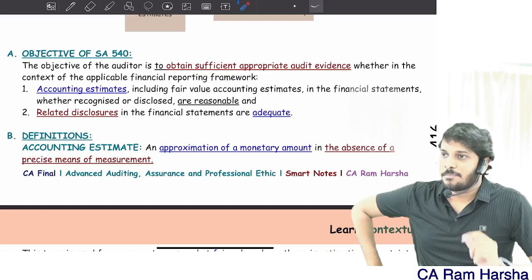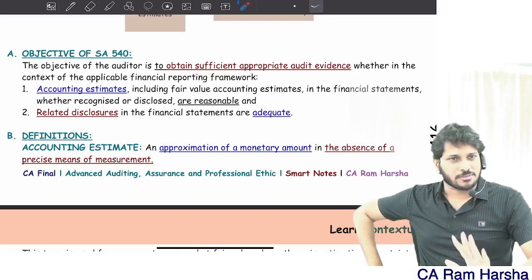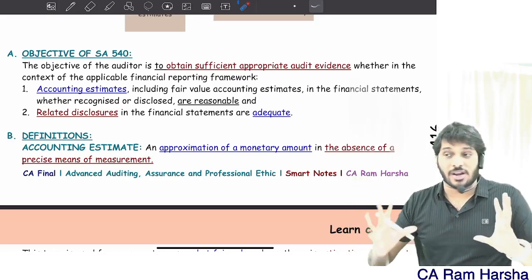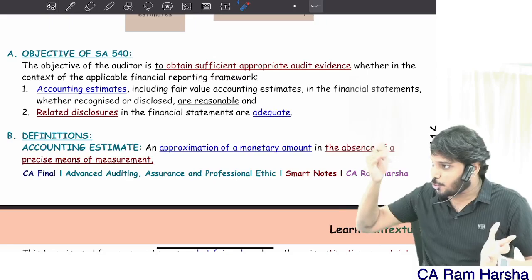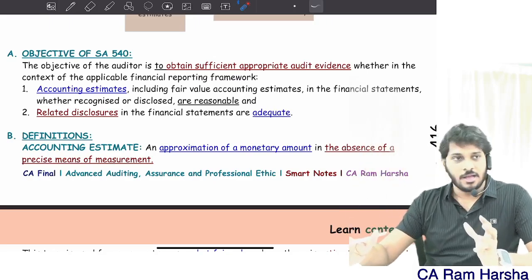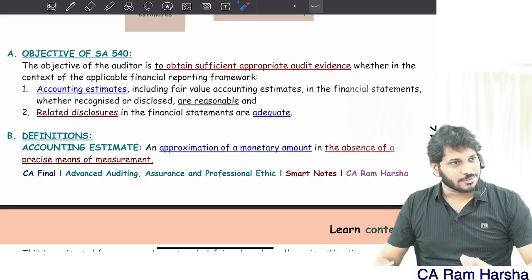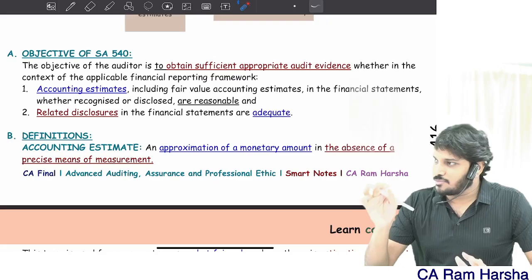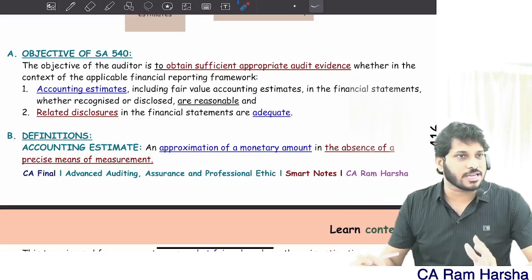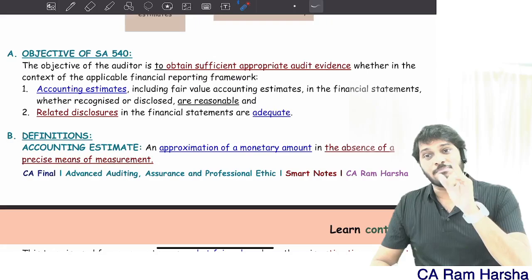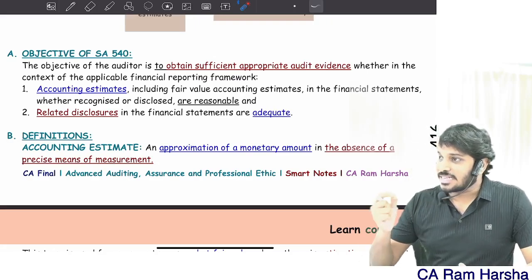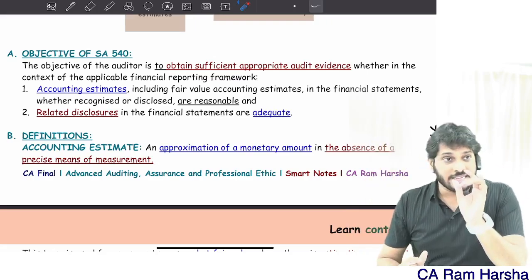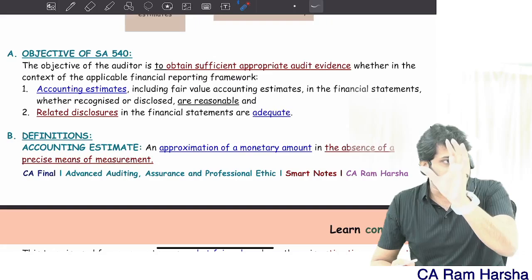Now tell me, every estimate, whether it is a normal estimate, fair value estimate, high uncertainty estimate or low uncertainty estimate, some uncertainty is there, right? Definitely uncertainty will be there. Some sort of uncertainty will be there for an accounting estimate. But there will be some estimates where the degree of uncertainty is extremely high.